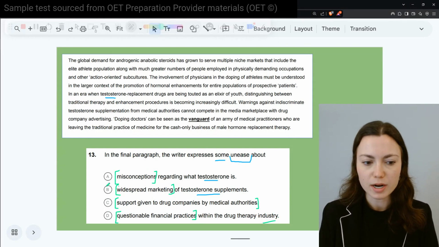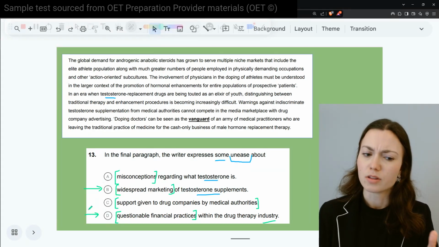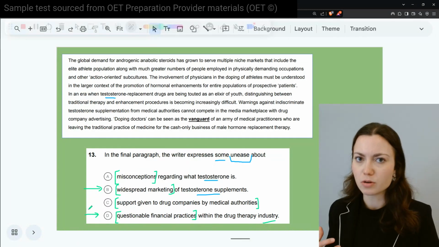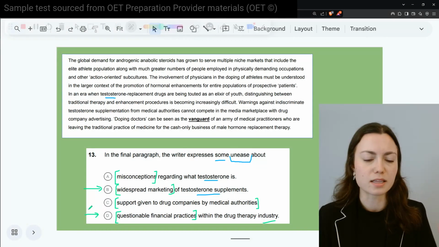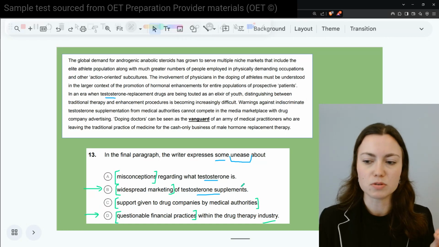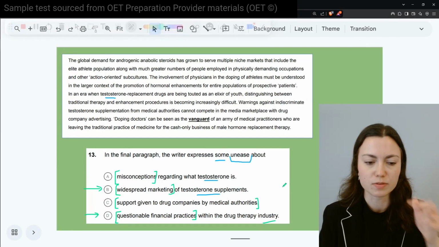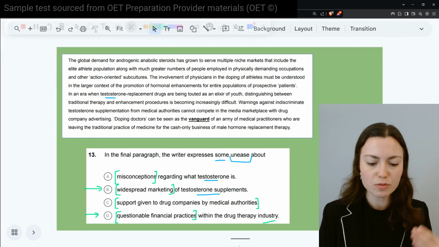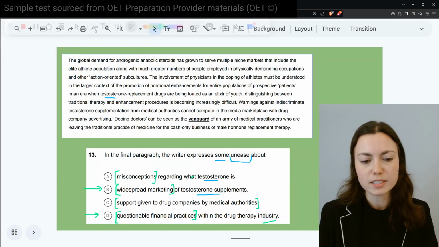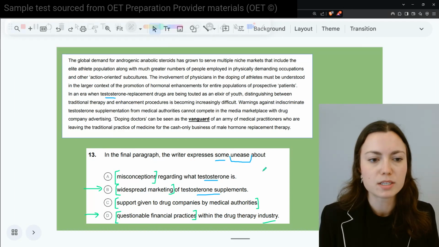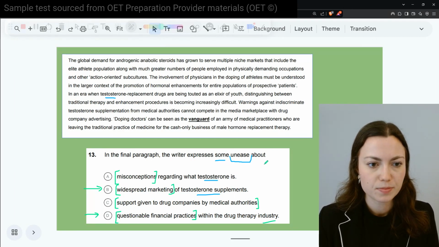And I'll tell you right away. So B and D, right? You can expect there's overlap there. They're both about advertising, money, finances. There's probably going to be some confusion in that because of the language of those options. So if we look right away, let's go right to A first. Misconceptions regarding what testosterone is.